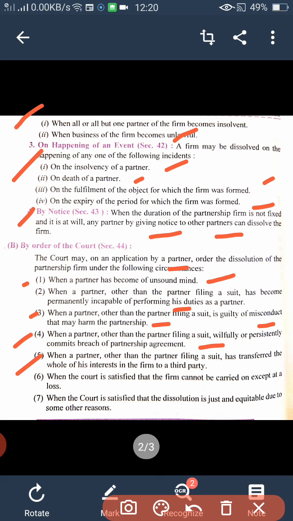Next, when a partner other than the partner filing a suit has transferred his interest, his share, to a third party without informing the other partners. Then next, the sixth point, when the court is satisfied that the firm cannot be carried on except at a loss, means the firm is not able to fulfill its losses and it is necessary to wind up the firm. And the seventh, when the court is satisfied that the dissolution is just and equitable due to some other reason. So these all are the reasons by which a firm can be dissolved by court orders. Clear?